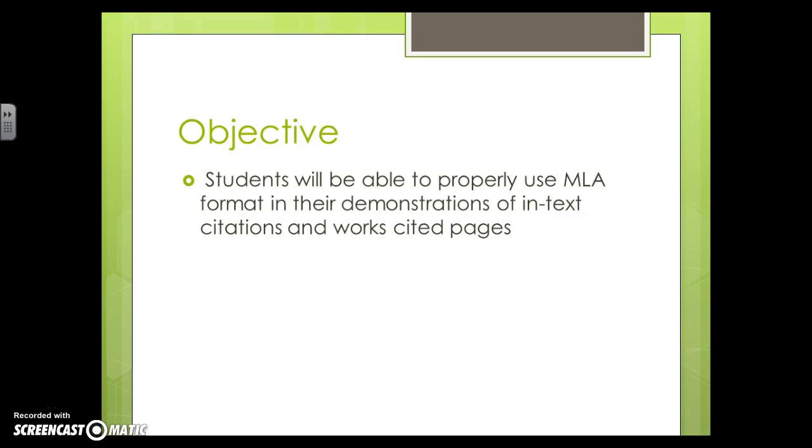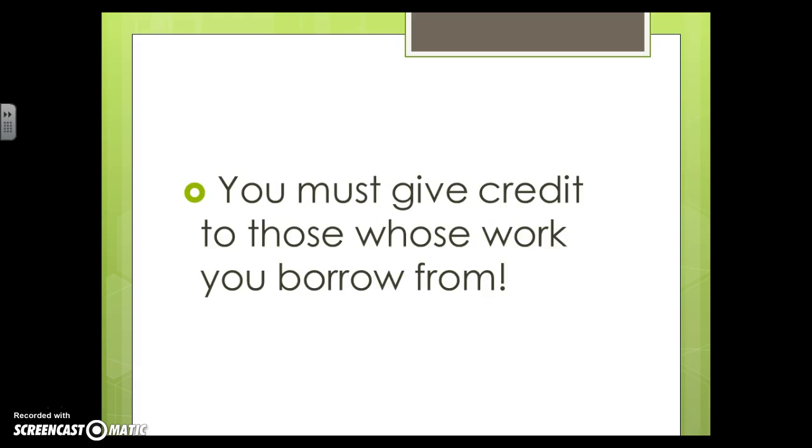Our objective for today: students will be able to properly use MLA format in their demonstrations of in-text citations and works cited pages. You must give credit to those whose work you borrow from, which is why it is important to talk about.